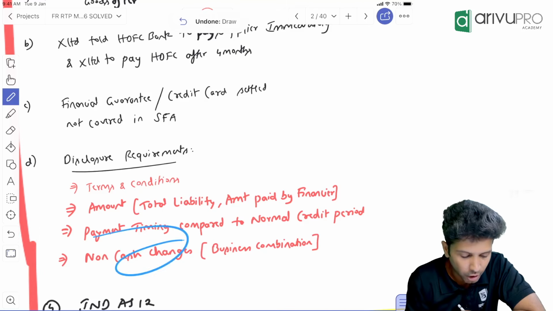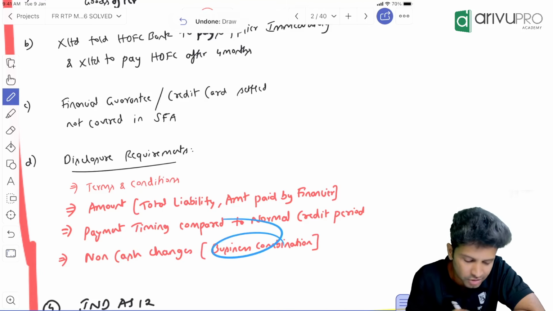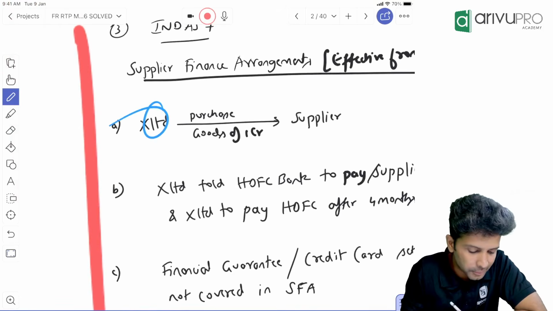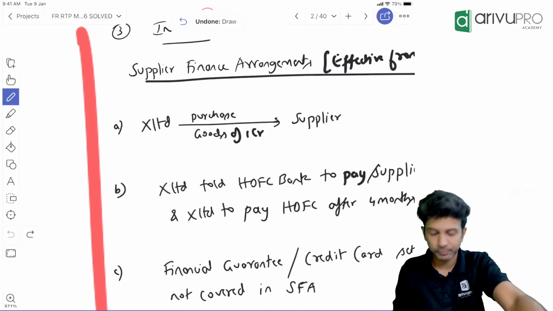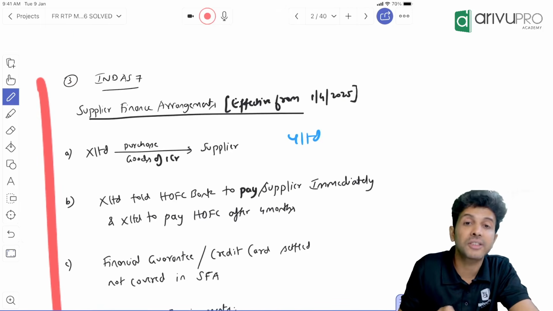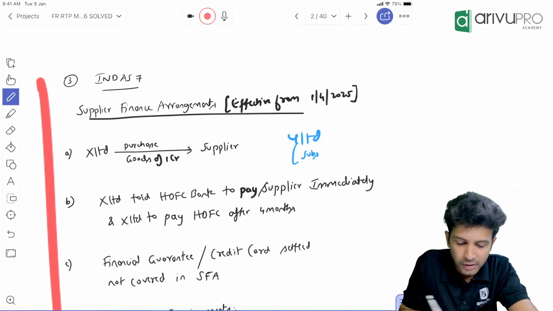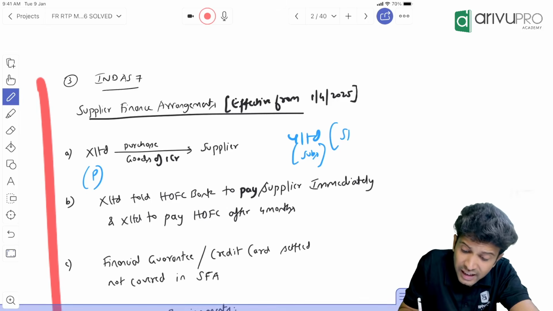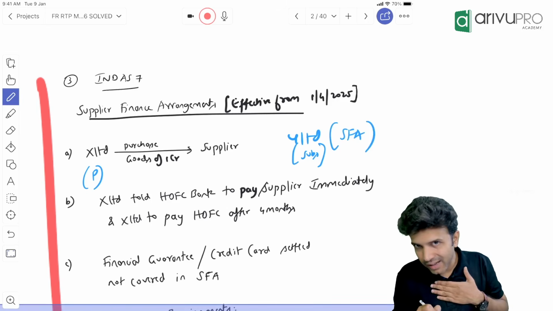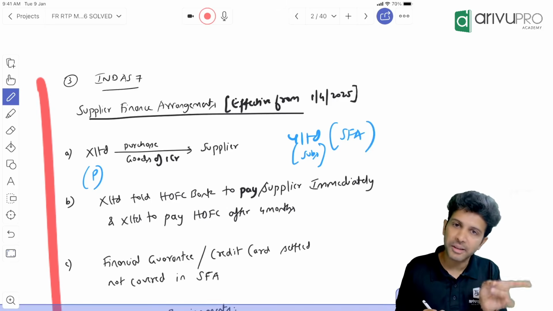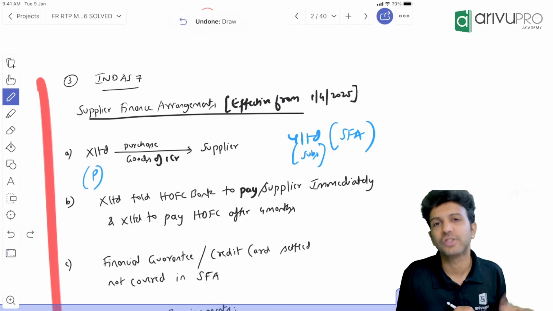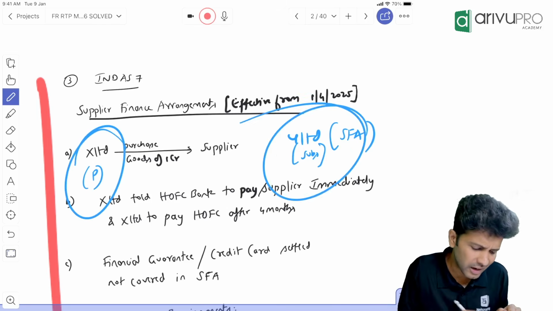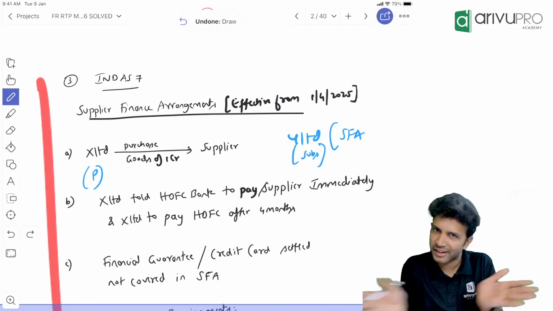Alright, next is non-cash changes. Non-cash changes means business combination. Meaning, let's say we are X Limited and we don't have any SFA. But we have another company, Y Limited, which is our subsidiary. We are X Limited as the parent and we have a subsidiary called Y Limited. They have SFA. The parent company does not have SFA, but our subsidiary company has SFA. So in that case, what to do? When you prepare consolidated financial statements, you take the parent and the subsidiary and consolidate, right? Both will be added, right?